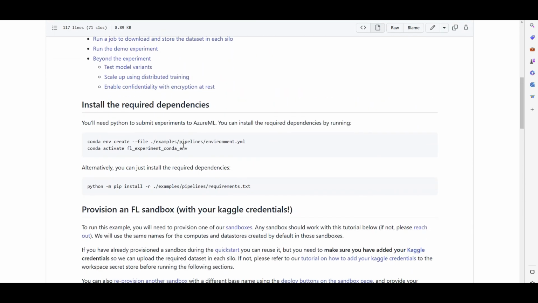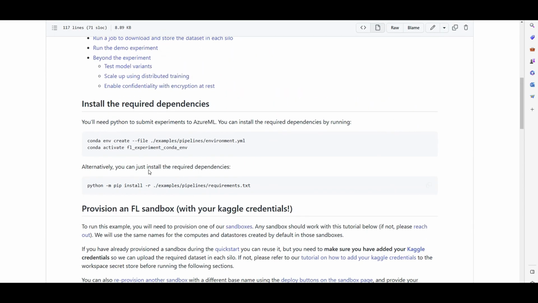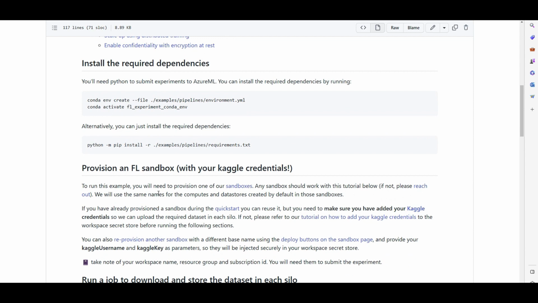First, as it says, before you start implementing this example, you need to have the infrastructure created on Azure for deploying this use case. Then the question is, how can I implement the infrastructure or services needed? Well, this repository did a great job of providing that infrastructure for you. With just a click on deploy, you can do that. So it says for running this example or any other example in this repository, you need to provision one of our sandboxes. Okay, let's do that.